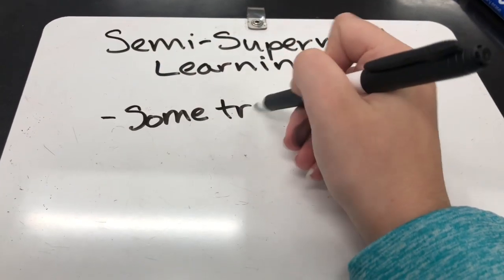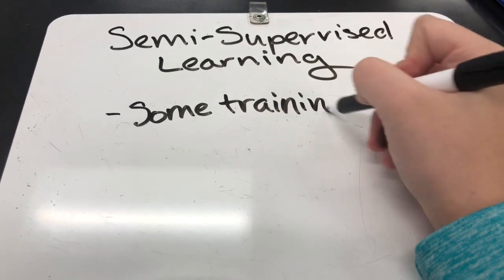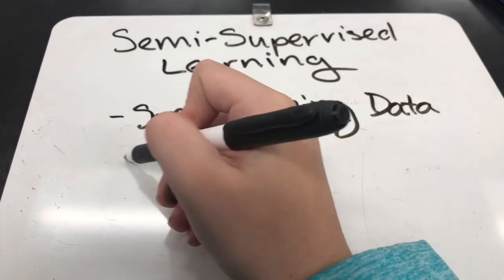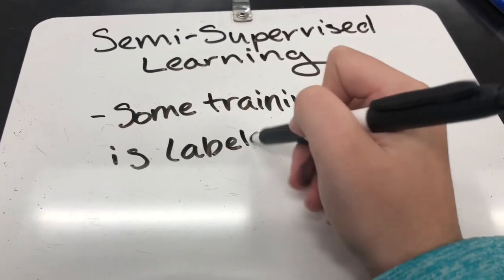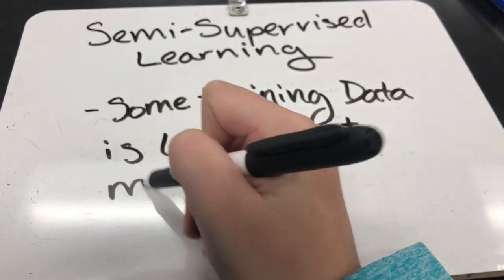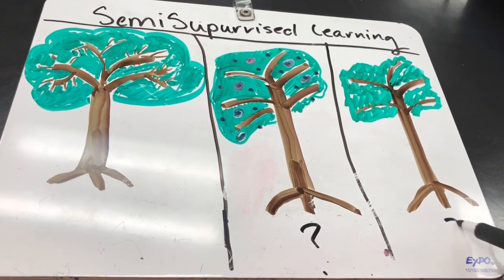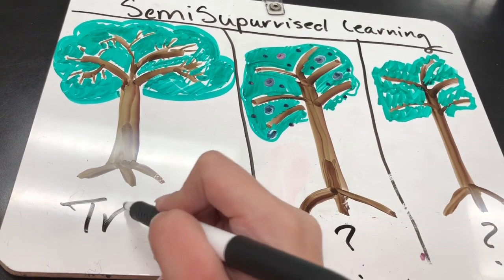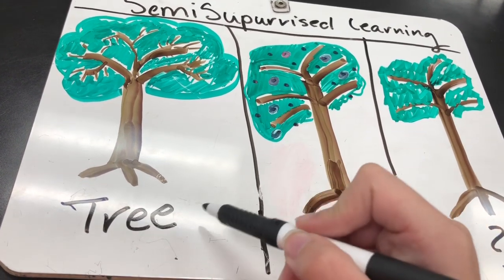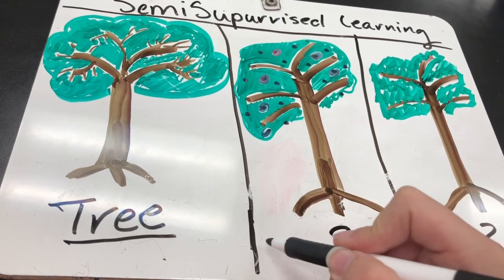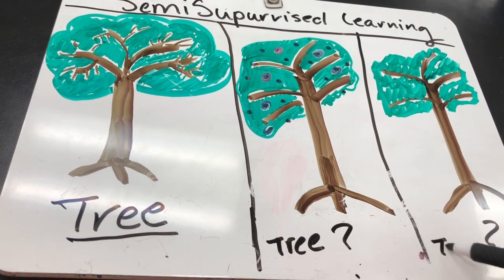In semi-supervised learning, some of the training data is labeled. However, some is not. The most common example of this is when looking at images. For example, let's take all of these 3 pictures of trees. However, only one is labeled as a tree. However, because one is labeled, we can then guess that the rest are all trees.